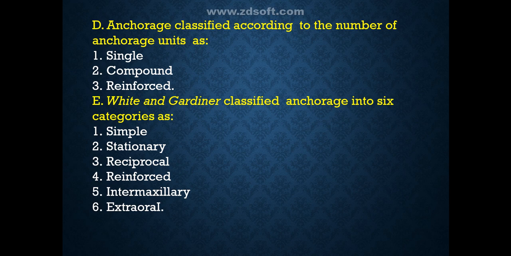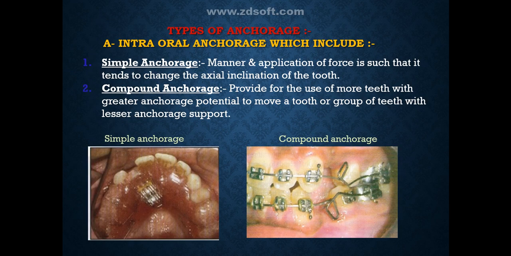White and Gardiner classified anchorage into 6 categories as first simple, second stationary, third reciprocal, fourth reinforced, fifth intermaxillary, and sixth extraoral. Types of anchorage. First, intraoral anchorage, which includes simple anchorage and compound anchorage. Simple anchorage is defined as the manner and application of force is such that it tends to change the axial inclination of the tooth, while compound anchorage provides for the use of more teeth with greater anchorage potential to move a group of teeth with lesser anchorage support.